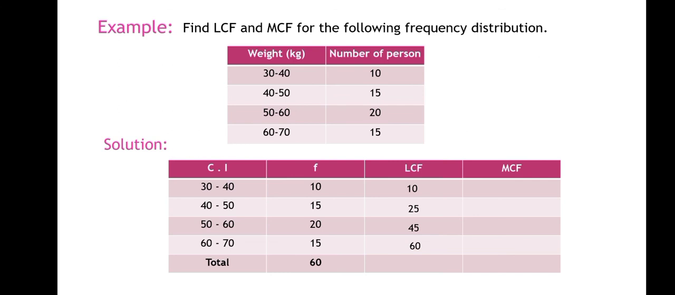Now for the more than cumulative frequency, we have to subtract. First we have to write the total frequency, that is 60. Next subtract the frequency 10 from 60, 60 minus 10 is 50. Next 50 minus 15, we get 35. Next is 35 minus 20, we get 15. Now this 15 and this 15 should match. So this is about less than and more than cumulative frequencies.